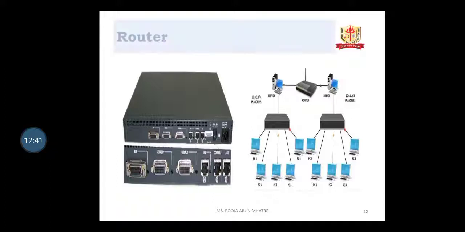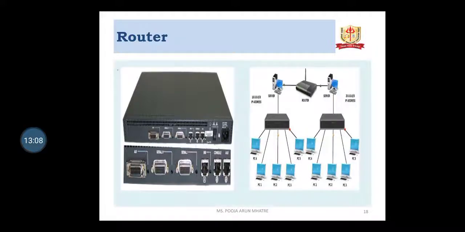Here is the diagram of the router. First is the diagram of the hardware device, that is the router device, and here the router is connected to various computers, and these computers are connected via a switch or hub, and those switches or hubs are connected to the server, and the server is connected by the router.